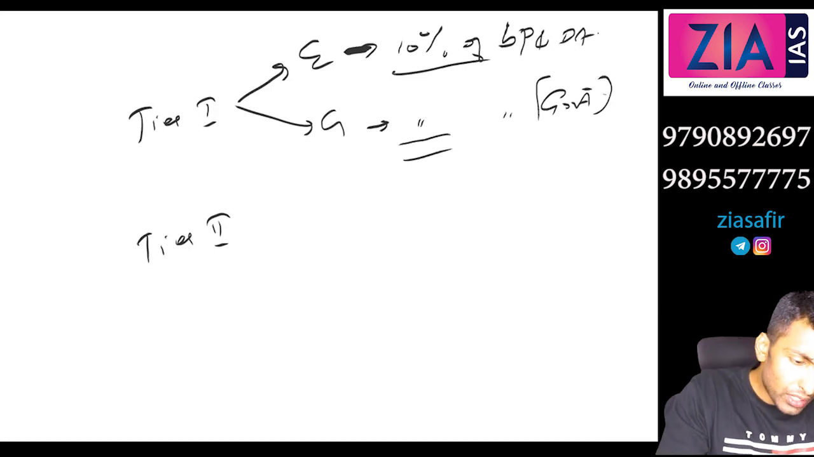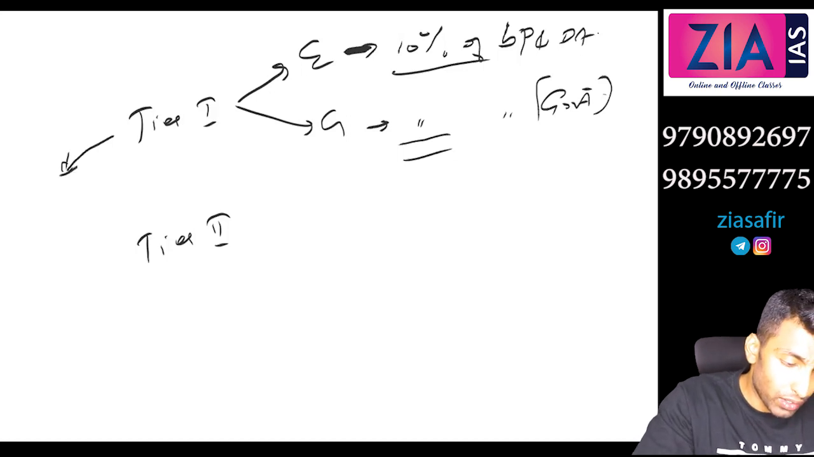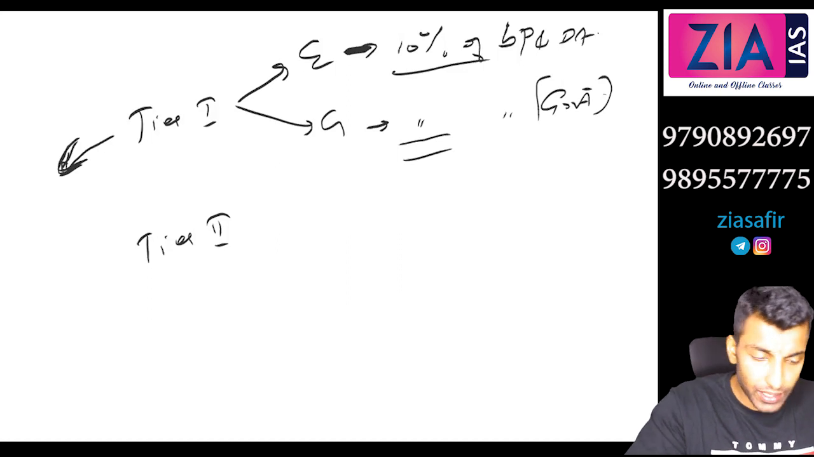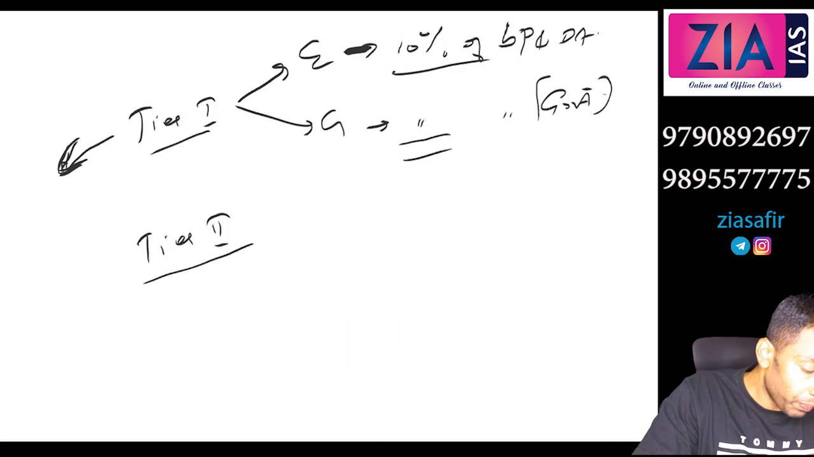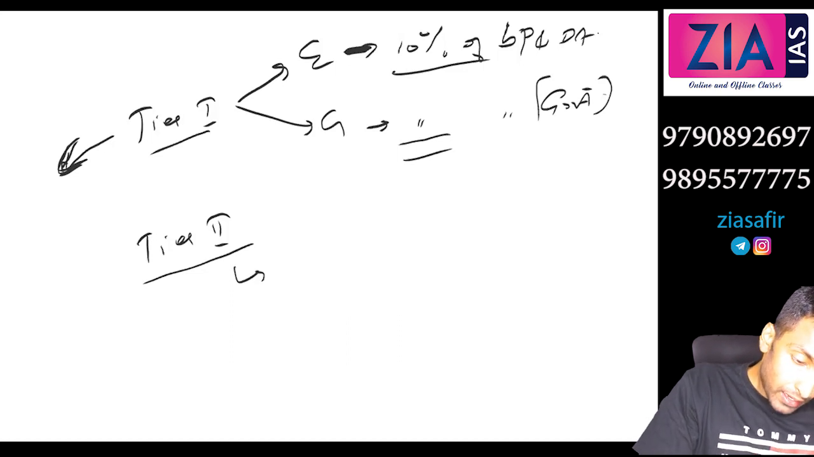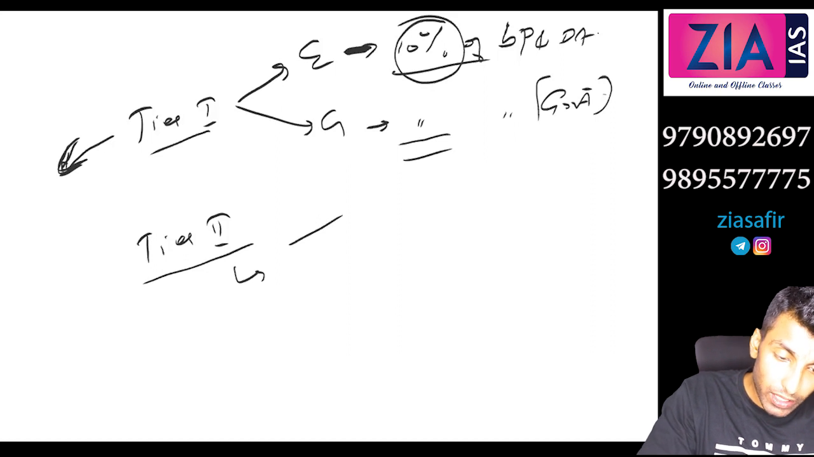Now, can you withdraw this tier 1 contribution anytime? You cannot withdraw this. It is only upon retirement you can withdraw this. There may be exceptional situations, but generally it cannot be withdrawn. Tier 2, here there is no such limitation. In tier 1 it is 10% only, because the government is also contributing.